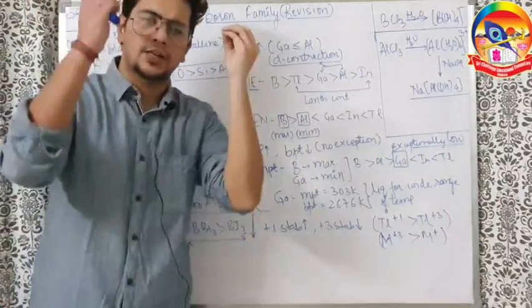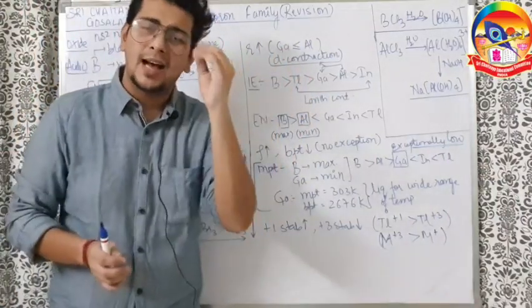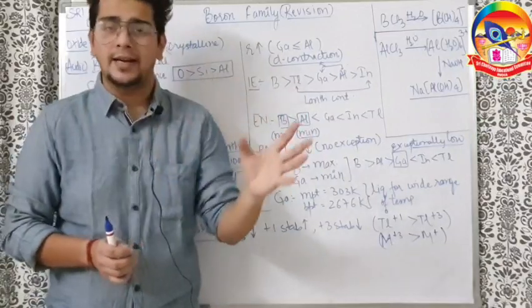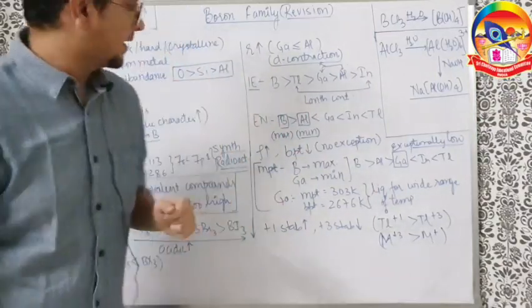Carrying on, talking about ionization enthalpy here. This group is the Sarvanasham group. Why? In the ionization enthalpy, the order is very random. Why is it random? Let us understand.